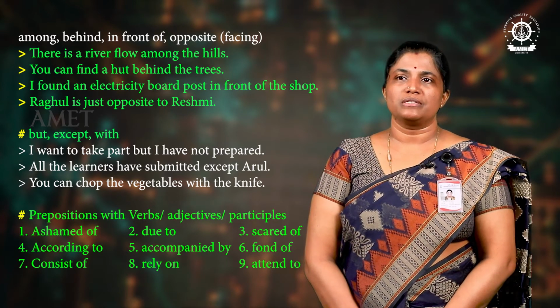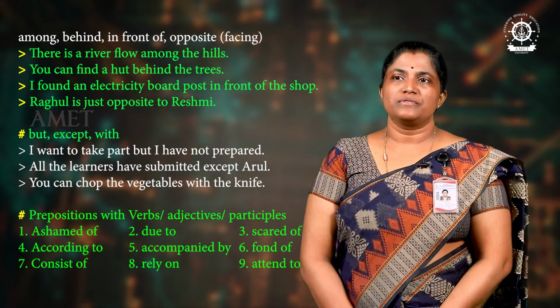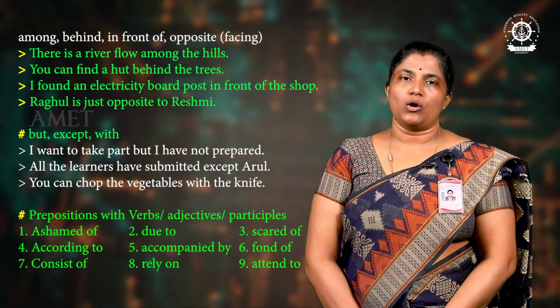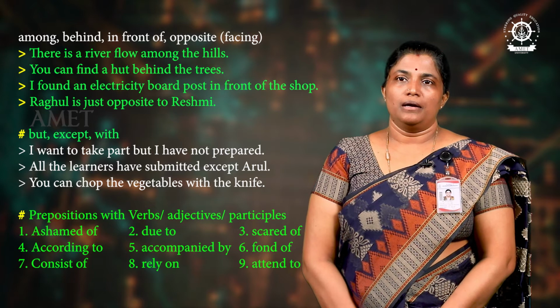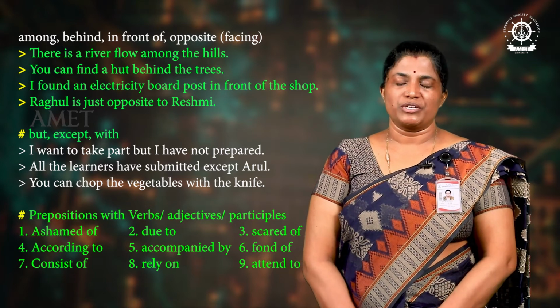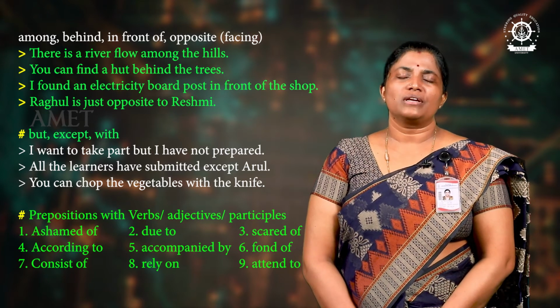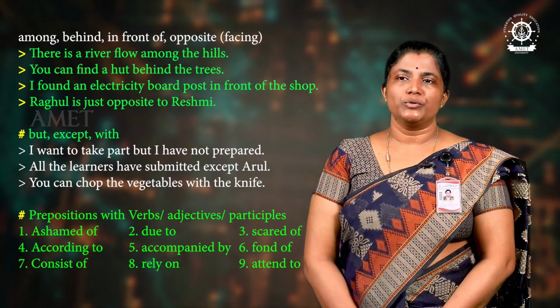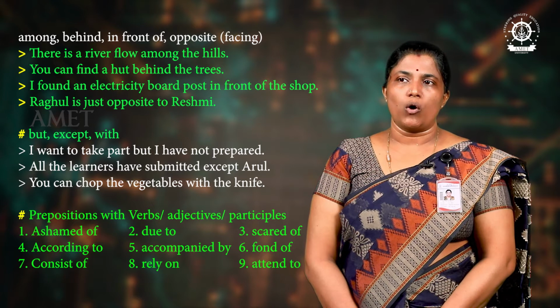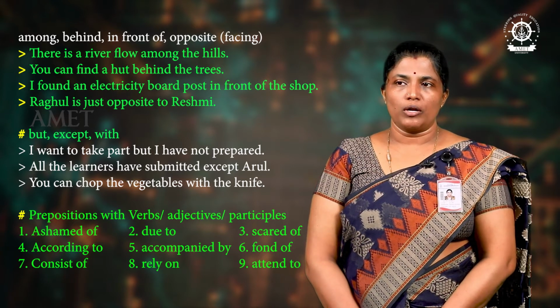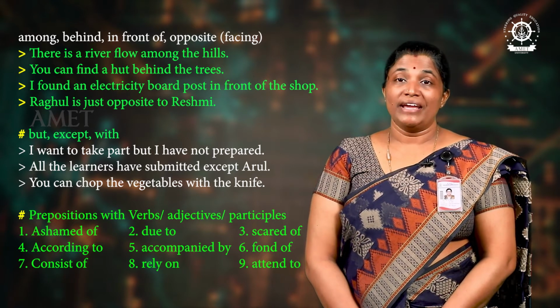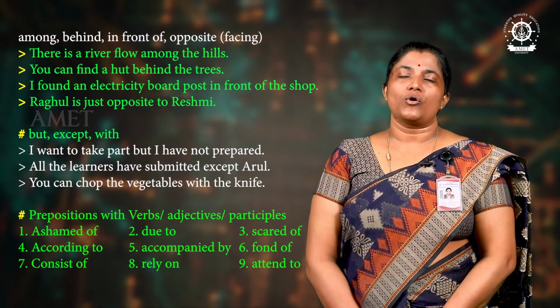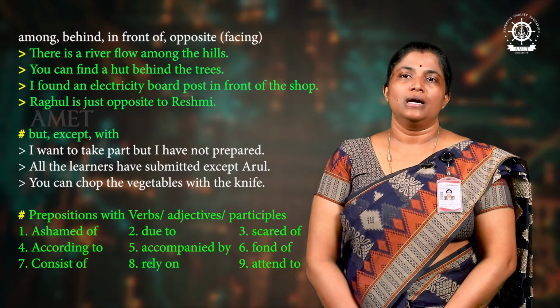And yes, there is another category. Some of the prepositions with verbs and adjectives and participles are always constant. They do come along with the verbs or adjectives or participles. For example, ashamed of, according to, consist of, due to, accompanied by, rely on, scared of, fond of, attend to, avail of. So these words always come along with the preposition.